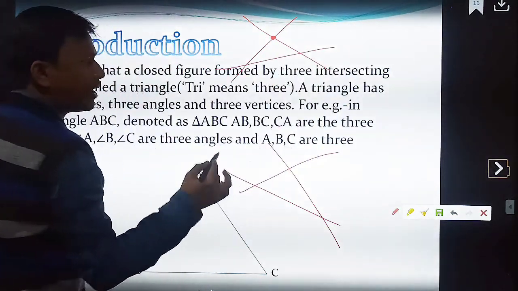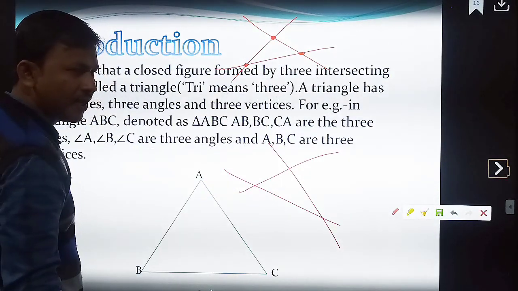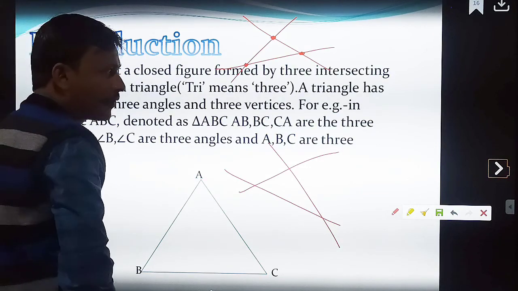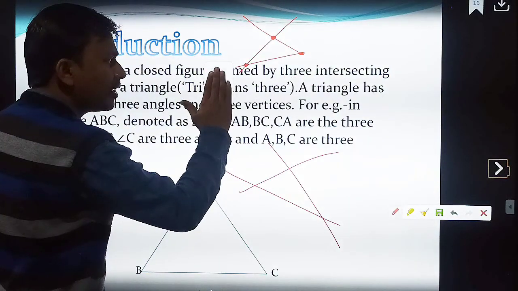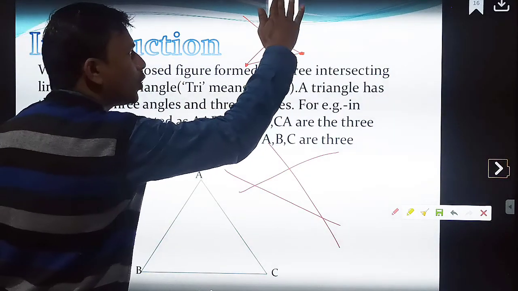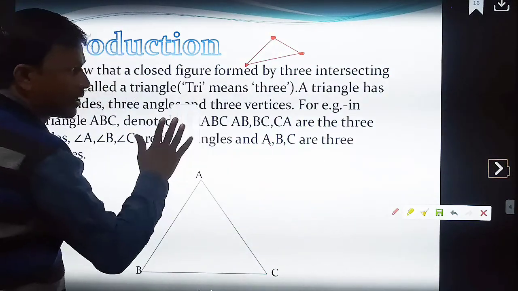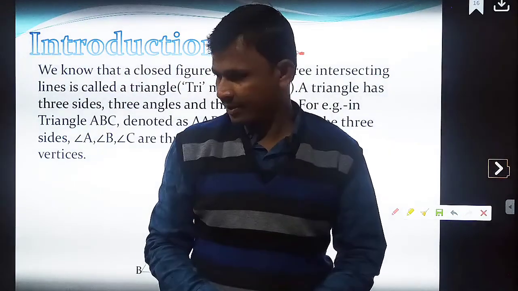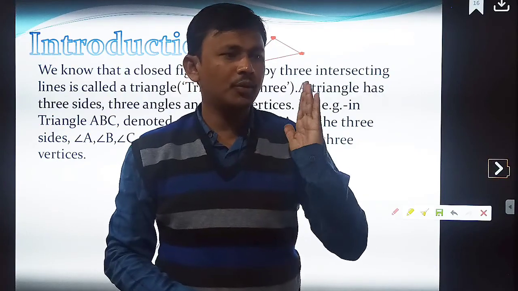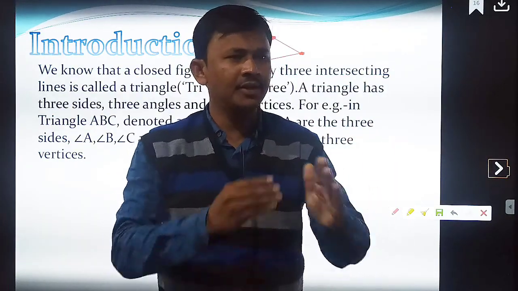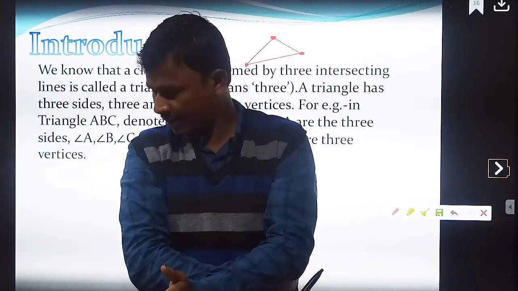If you intersect 3 lines, then you will get what? 3 vertices. These are called as what? 3 points or 3 vertices. If you remove the unwanted part, you will get what? A closed figure. This closed figure is called as what? Triangle. Correct? Yes or no? What is a triangle? It is a geometrical closed figure formed by 3 intersecting lines. Correct? Okay.